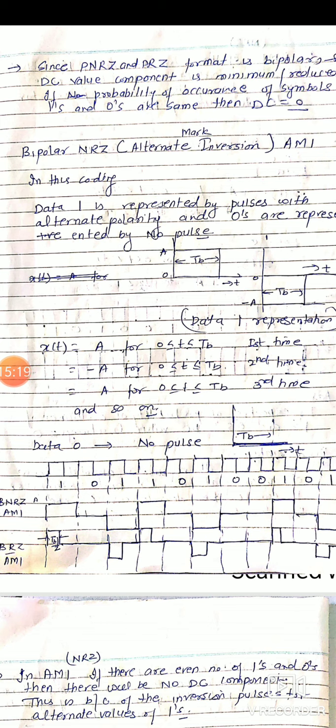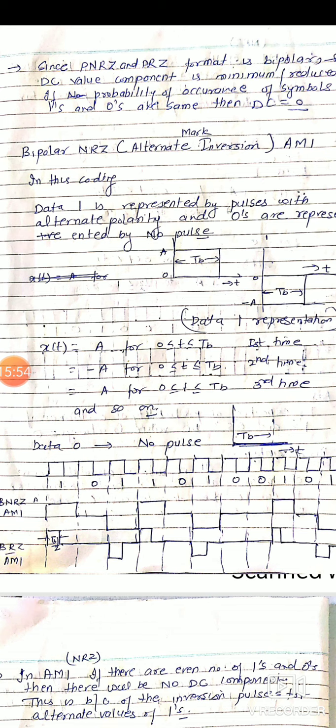And if 1 comes again a third time, it will be represented by plus A. Means first time 1 is a positive pulse, second time a negative pulse of amplitude A, third time plus A, and fourth time minus A. Means at alternate occurrences we change its value. That's why we call it alternate mark inversion. And again data 0 will be represented by no pulse.